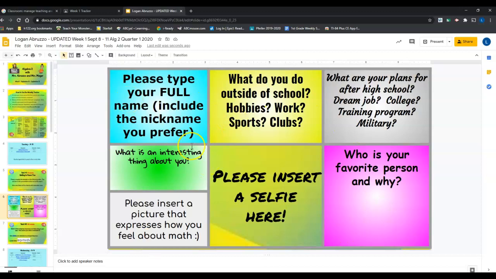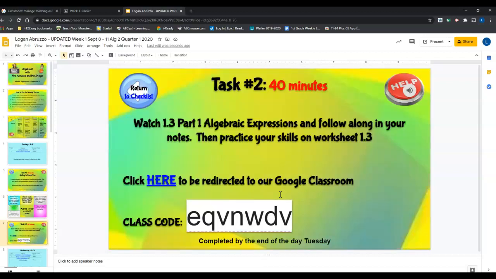So you'll be editing all of these boxes for us. You're going to tell us about yourself. Please do know that I think we'll be sharing this information and possibly this slide with your classmates, so don't put anything that you're not comfortable sharing. Okay, task 2, we were just kind of looking at that.